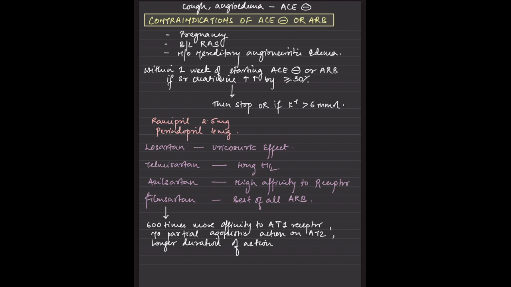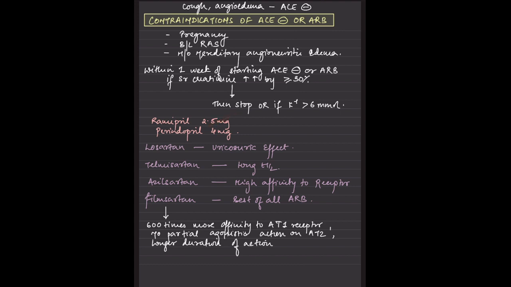And what are the contraindications for ACE inhibitors and ARBs? We have read many times, if the patient has bilateral renal artery stenosis, then it should not be prescribed. Again, it causes renal failure, or it will cause more renal failure. Then we have pregnancy, where only labetalol has been approved, and in case of hereditary angioedema, because of its angioedema-like features. Within 1 week of starting ACE inhibitors or ARB, if the serum creatinine increases by more than or equal to 30%, then we need to stop it because it is causing renal failure.